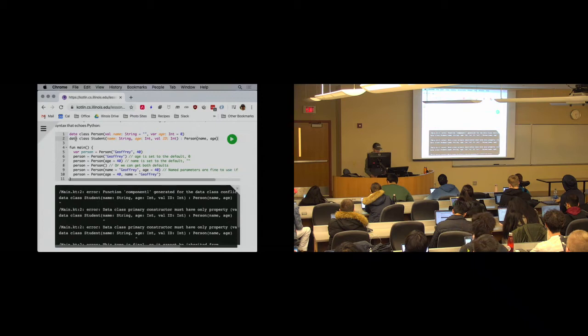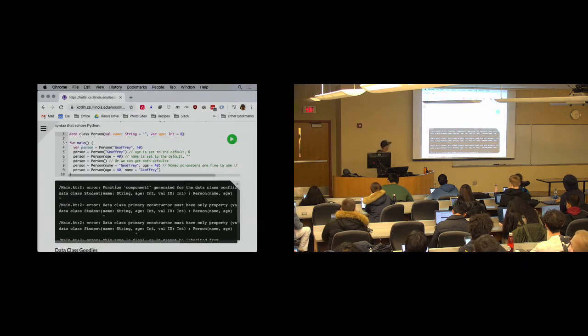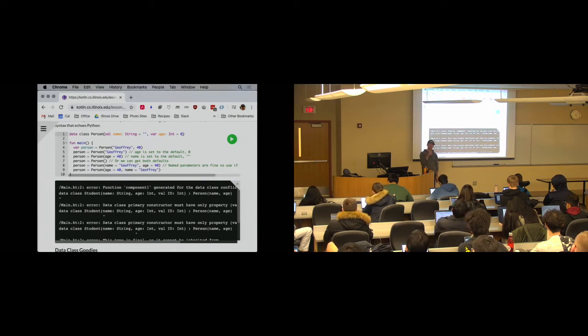Something is wrong with this, and I'm not sure what it is, right? There are limitations of data classes associated with how they fit into the hierarchy, right? I think the answer is yes, and I just didn't do that correctly, right? But we'll come back and talk about this when we talk about the full class model, right? Yeah, it's a good question. There's another hand up over there. Yeah.